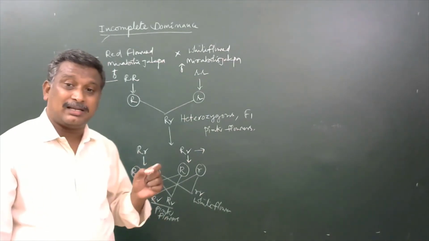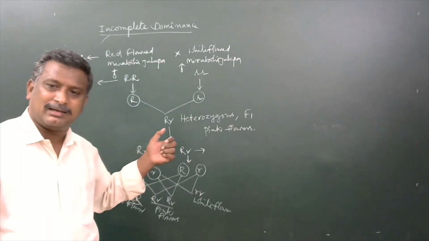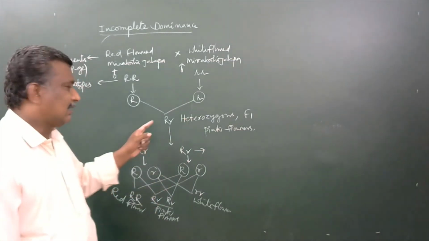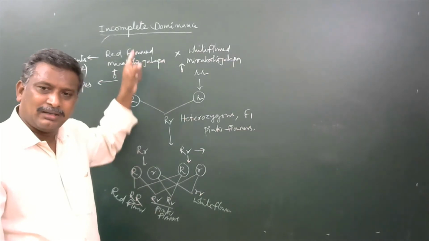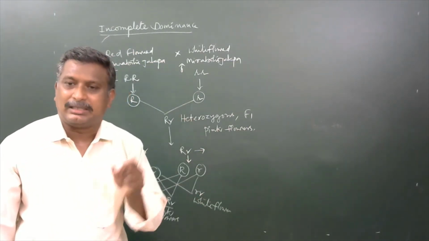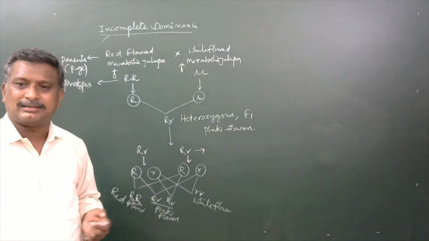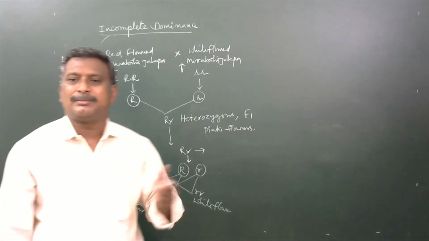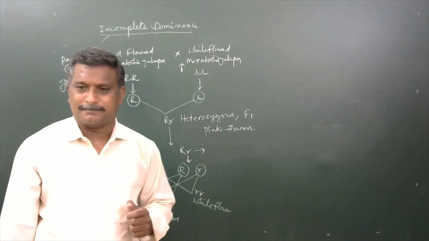So that small r is never dominated by capital R, means that the capital R, which is meant to produce the red colored flower, does not completely act as a dominant gene over the small r gene, means it is not completely dominant, so it is said to be incomplete dominance.